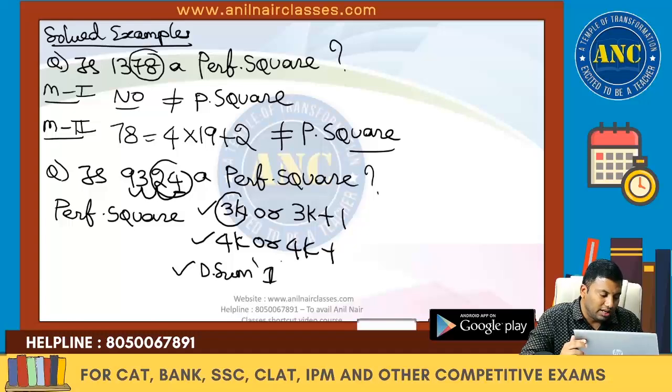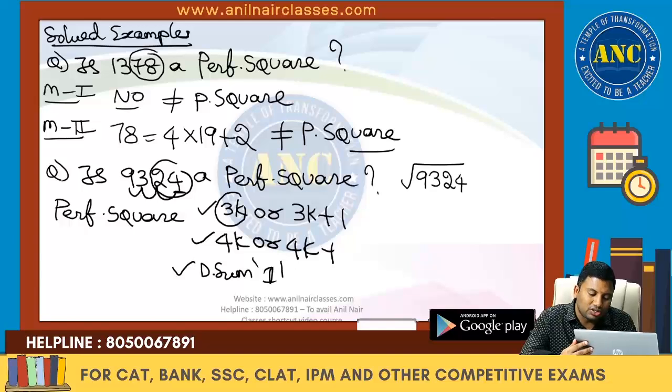So it satisfies the converse of all these three things. All are getting satisfied. In the previous question, directly you could say that it is not a perfect square, but in this question all are getting satisfied. In such cases, what you will do is take 9324. We have to check whether it will give a natural number or a decimal value. Start from the rightmost, keep a slash after 2 digits. How many groups of 2 are there? The answer will be 2 digits.